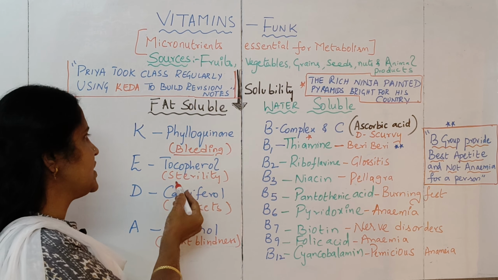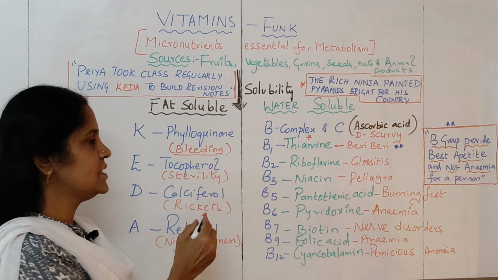Then tocopherol deficiency, or vitamin E deficiency, leads to sterility. What is sterility? When people are able to give birth to children, that is called fertility. If they are not able to give birth to children, it is called sterility. That is, their reproductive ability will be lost. Loss of reproductive ability is called sterility. So if vitamin E is present in sufficient quantities, it will prevent sterility, but if it is deficient, it will lead to sterility. So it is also called the anti-sterility vitamin.